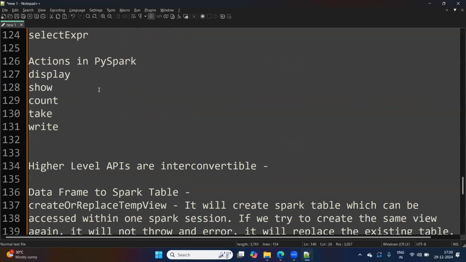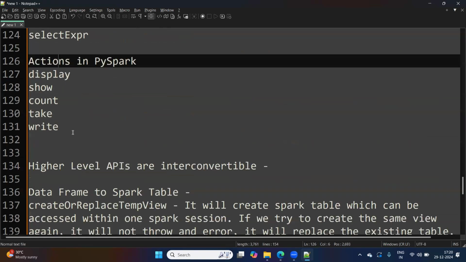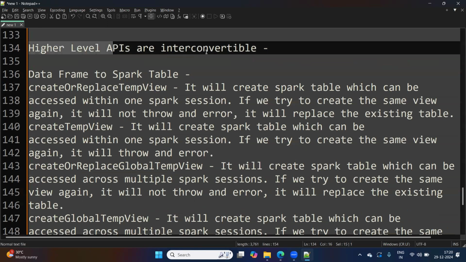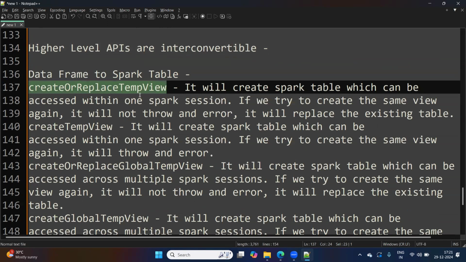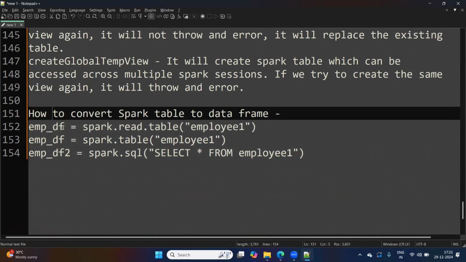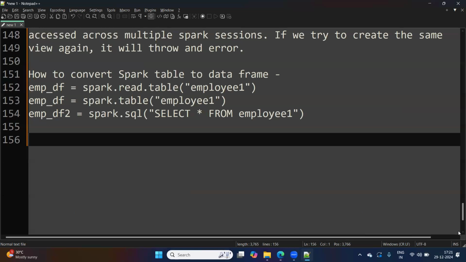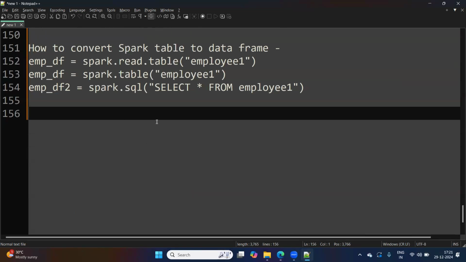So we have seen what are transformations and actions in PySpark. Transformations are lazy, actions are not. Okay. We have seen higher level APIs are interconvertible. We can convert a data frame to Spark table, and also we can convert Spark table to data frame. Those who are comfortable working with data frame can work in data frame. Those who are comfortable working with Spark table, SQL, they can continue working in SQL. Fine. And that's everything for this session.